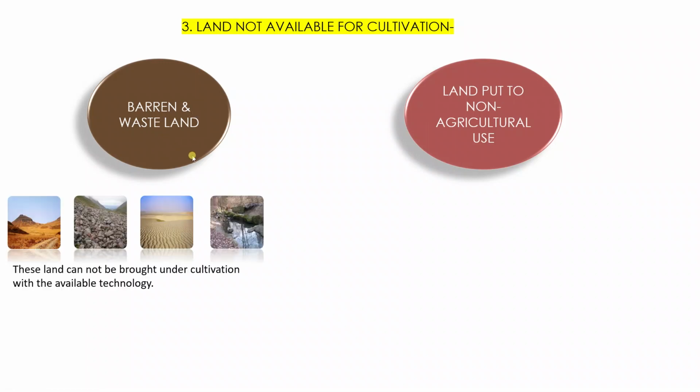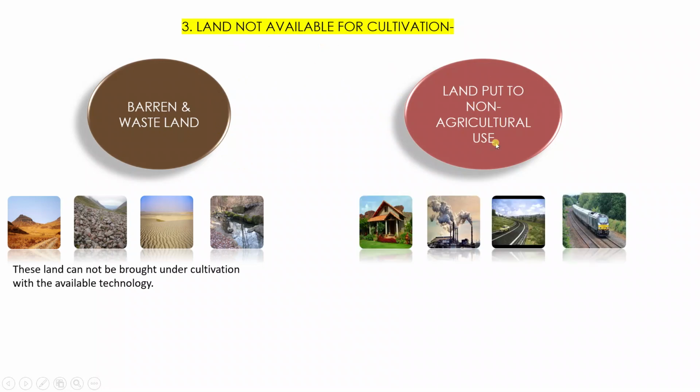Now, what do we mean by barren and wasteland? It means the area that cannot be brought under cultivation. If we are unable to cultivate an area, that area is known as barren land or wasteland. For example, areas where we have steep mountains, rocky plateaus or rocky surface, areas which are desertic in nature, or areas which are very swampy. These areas cannot be put under cultivation, and hence we call them barren land or wasteland, right?